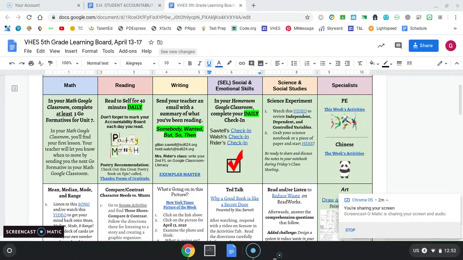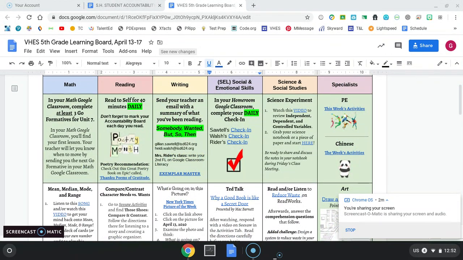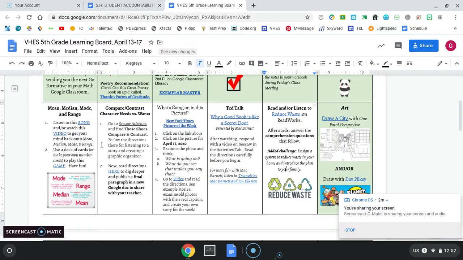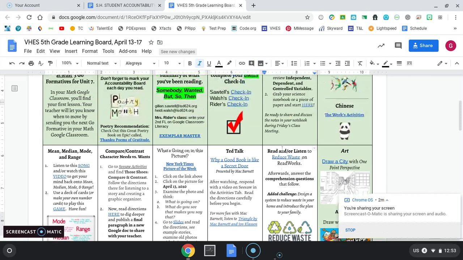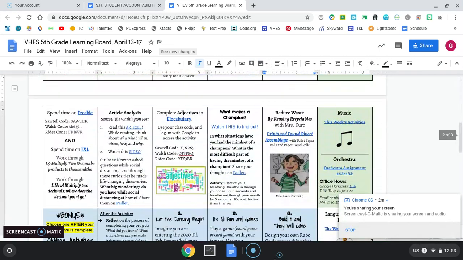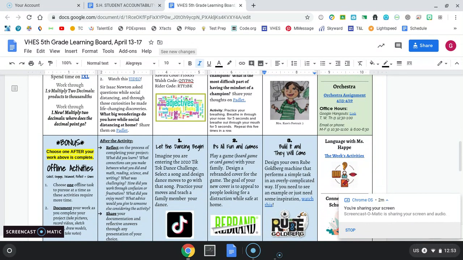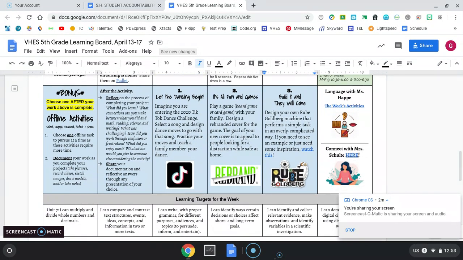So remember, you have your green stuff. That does not change. That has to be done. And then you choose whether you want to do one of these choices per column, or this choice. So no longer 3 choices to choose from, just 2, because the bottom row is an extra project-based activity you may choose. Okay? So that is the difference in terms of looking at the learning board this week.